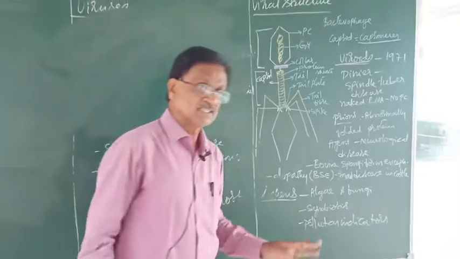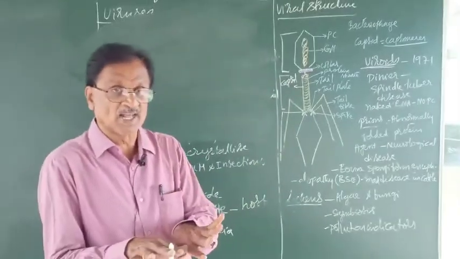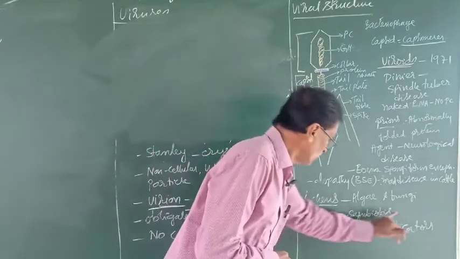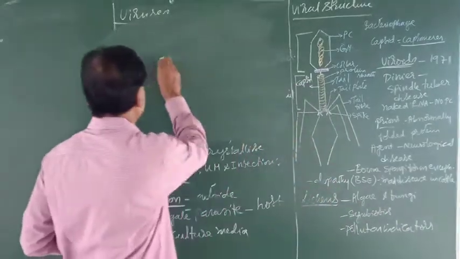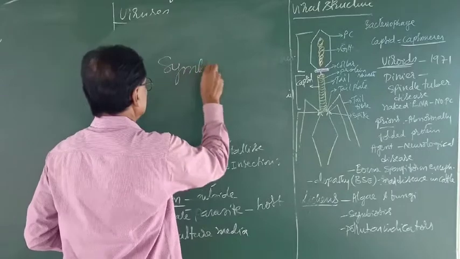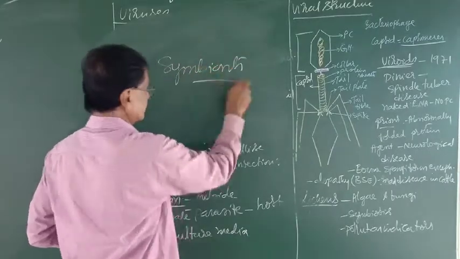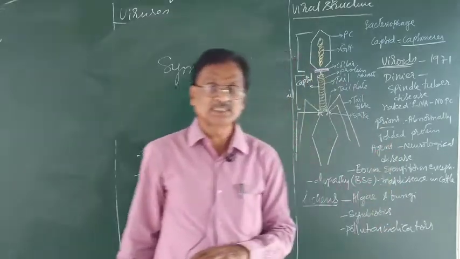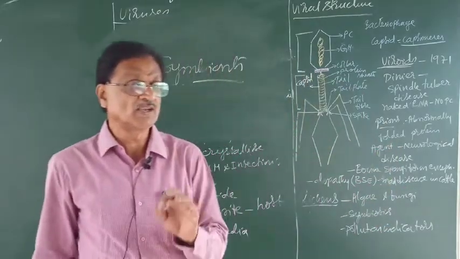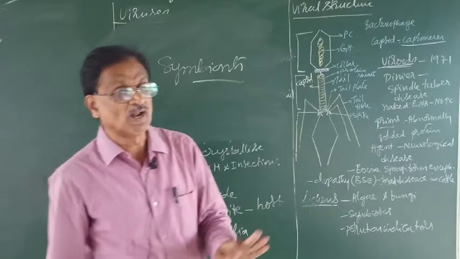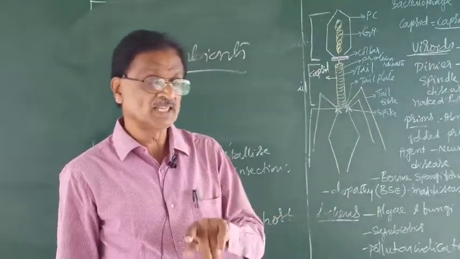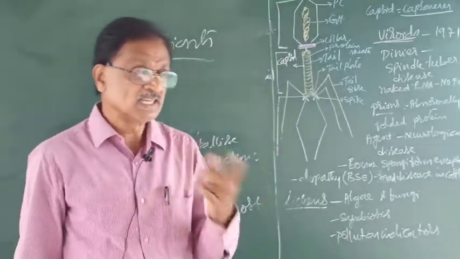In symbiosis, both the partners are mutually benefited, and those involved in this symbiosis can be referred to as symbionts. In one of the previous classes I told you that phycology refers to what? The study of algae. Mycology refers to what? The study of fungi.